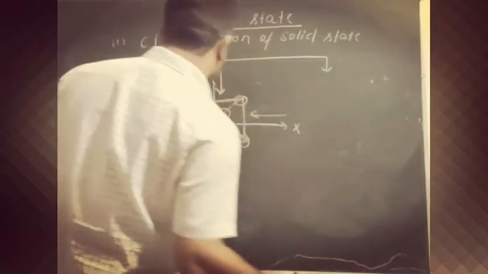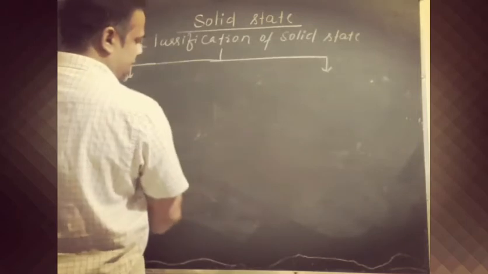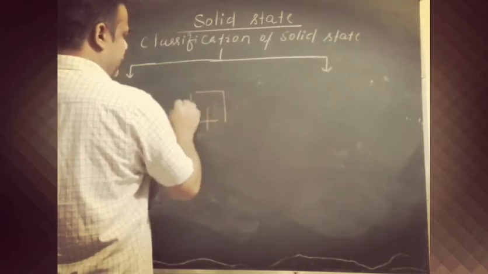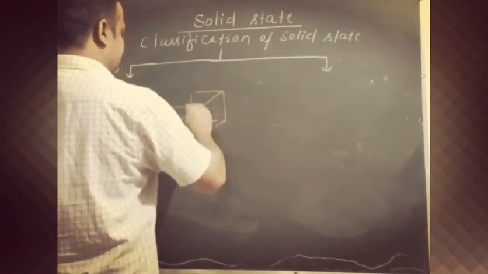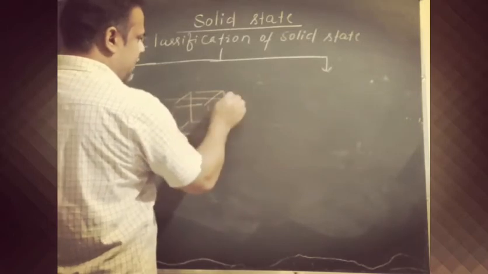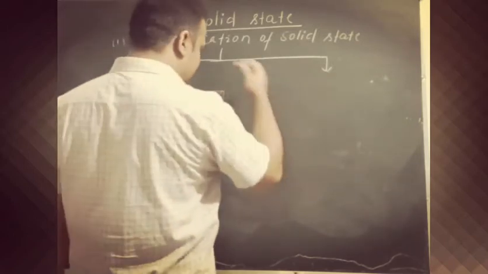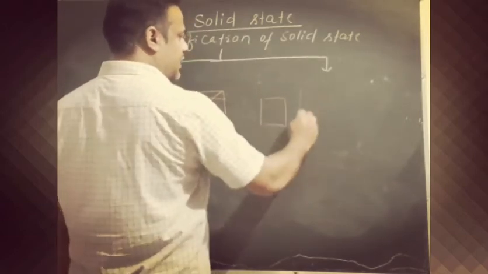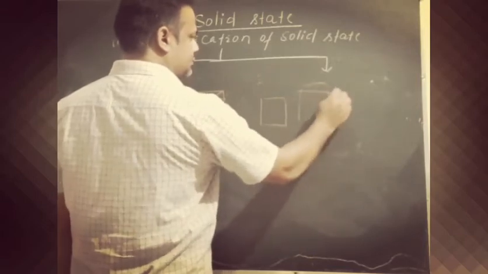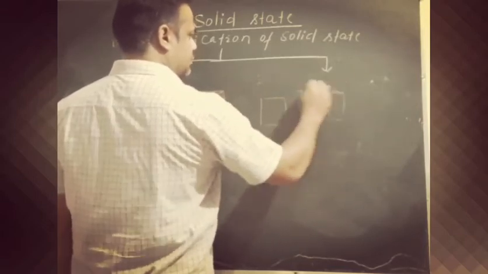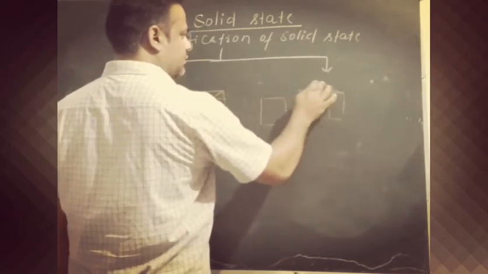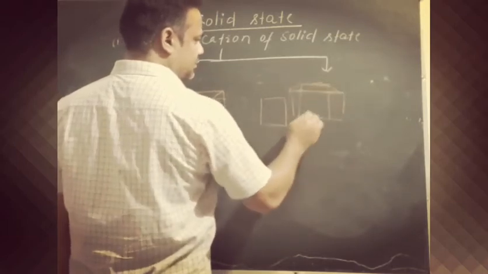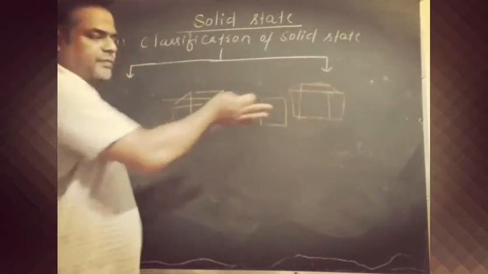Next one is, if we cut the crystals with a knife edge, suppose this is our crystal, and we cut this solid with a knife, then it will cut completely with a sharp edge. We can cut this fragment from here.